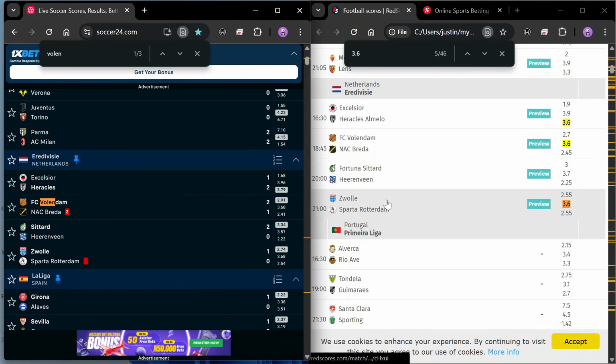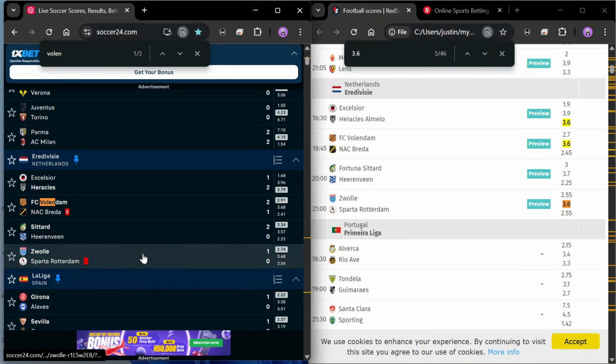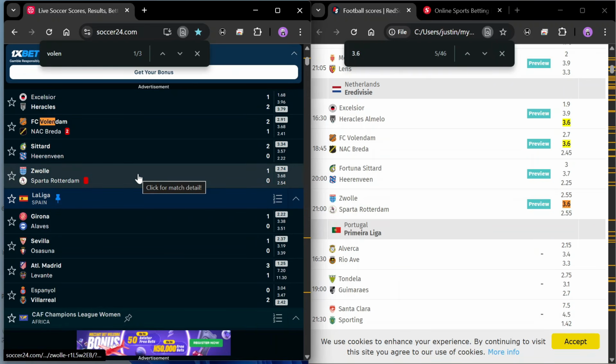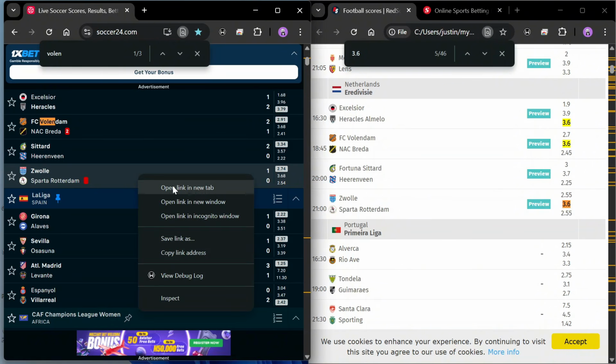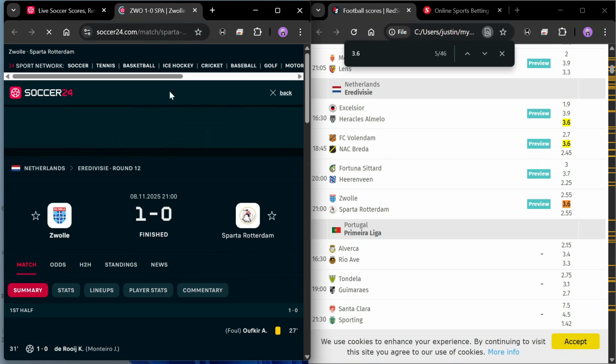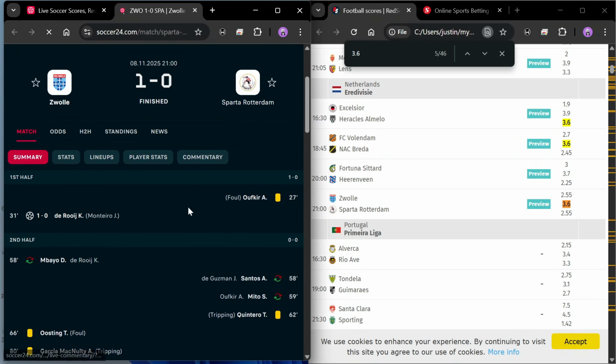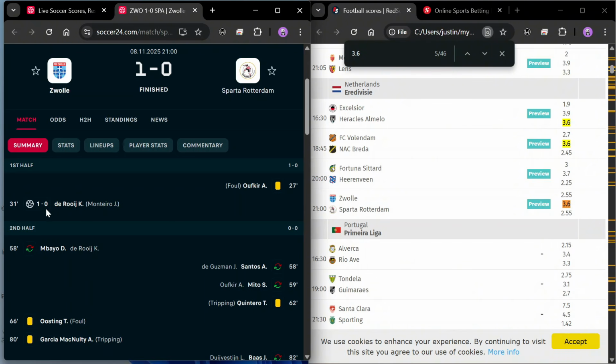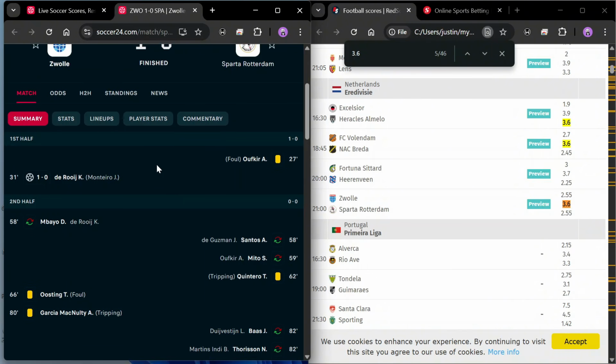And then we go to the next one, which is Zole. Like I said, it's 2+ odds, and they need to have 0.6 odd as the draw odd. Now this is Zole with a red card, just 1 goal, so I guess the red card affected the game. But let's see if they give us over 0.5 goals half time during the course of this game. So we have the first goal coming in the first half of this game, 1-0, and that was the only goal in this game. So if you had played over 1.5 goal, you might have lost this game.